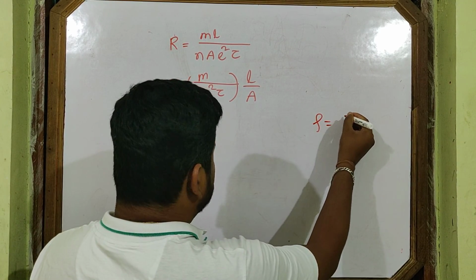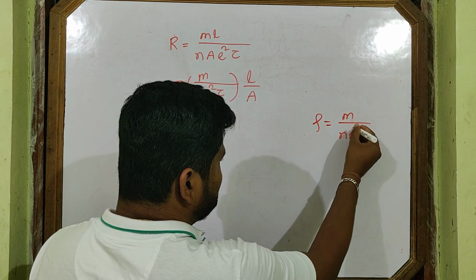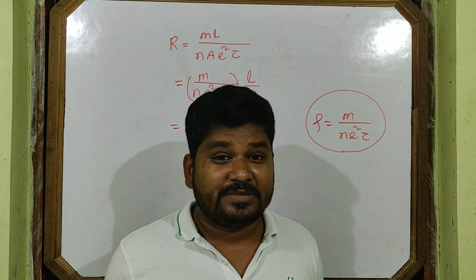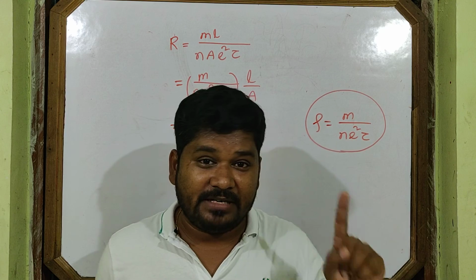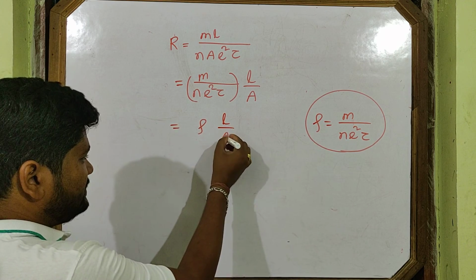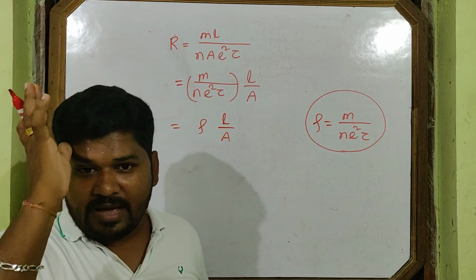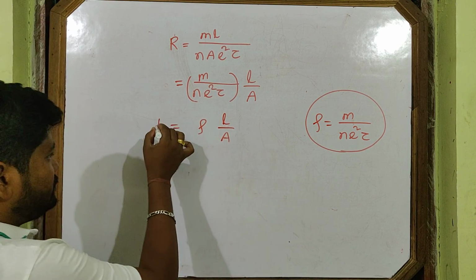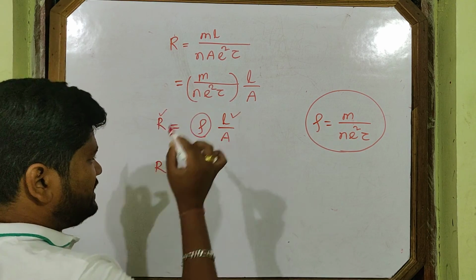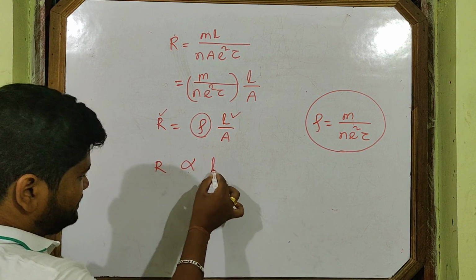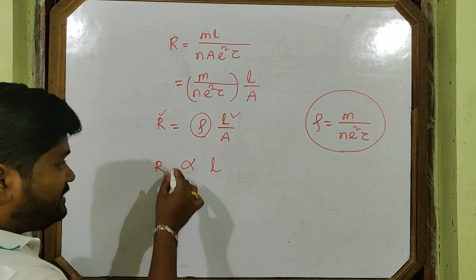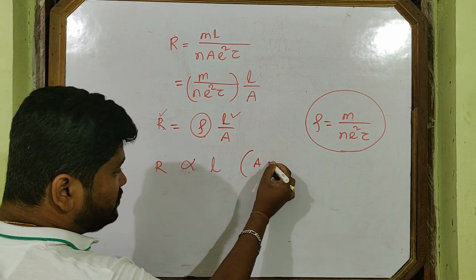Now I come to the point. Resistivity, m by n e square tau, is the actual formula of the resistivity or specific resistance, which is constant for a particular material at constant temperature. This is the rho. Then L by A: these two depend on the conductor, they will vary from conductor to conductor. So now see what happened. If rho is constant, how does resistance depend on length? Resistance is directly proportional to length, but only when A is constant.